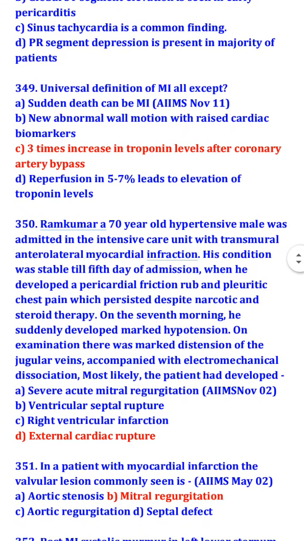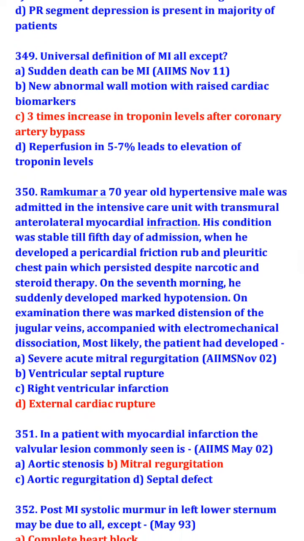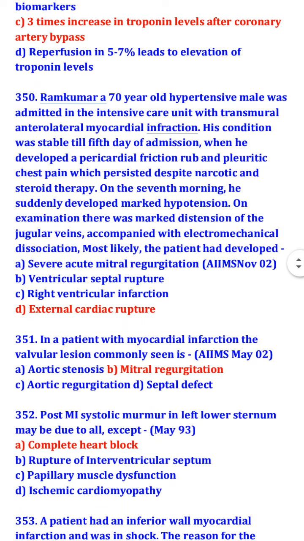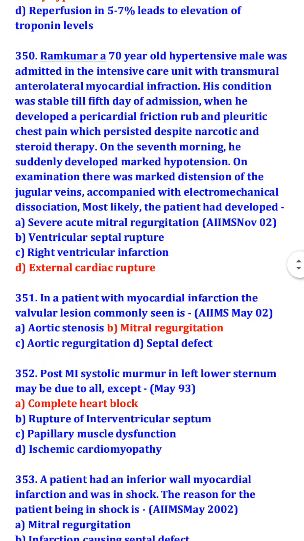Ram Kumar, a 70-year-old hypertensive male, was admitted in the intensive care unit with transmural anterolateral myocardial infarction. His condition was stable till 5th day of admission, when he developed a pericardial friction rub and pleuritic chest pain, which persisted despite narcotic and steroid therapy. On the 7th morning, he suddenly developed marked hypotension. On examination, there was marked distension of the jugular veins, accompanied with electromechanical dissociation. Most likely, the patient had developed external cardiac rupture.